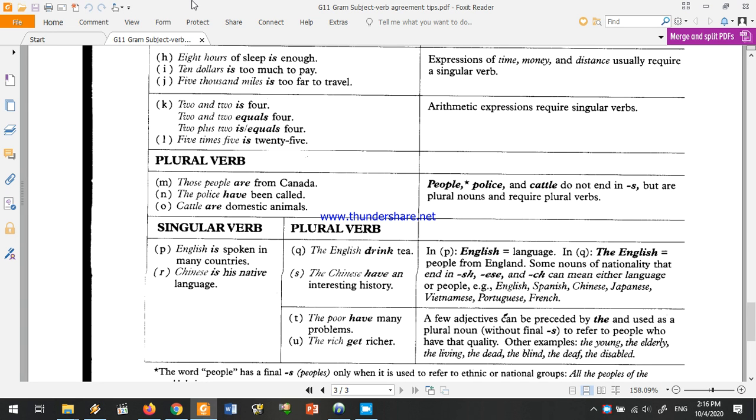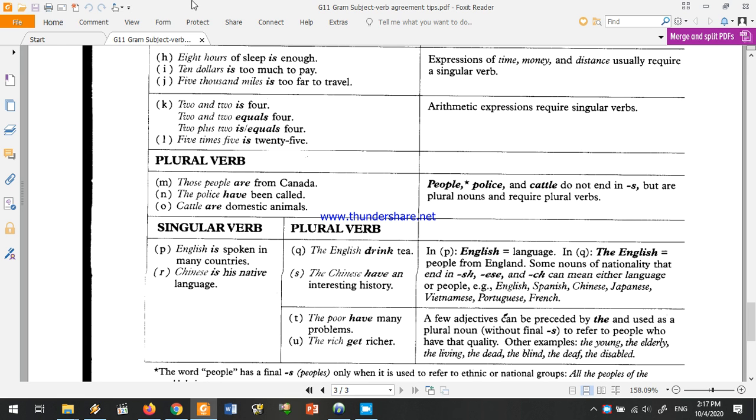it turns the word for the English language into a word for the people from England. So in example Q, when I say the English drink tea, I'm not talking about the language, I'm talking about the English, or people from England, or the English people. And of course, they are plural, so we use drink, not drinks. The same applies to Chinese. In example S, we're not talking about the Chinese language, we're talking about the Chinese people, or people from China, and it also takes a plural verb.